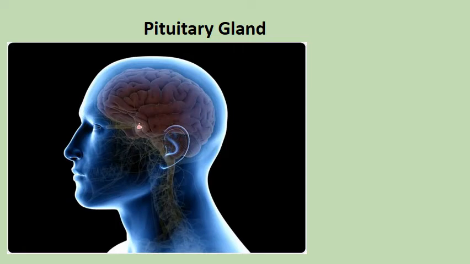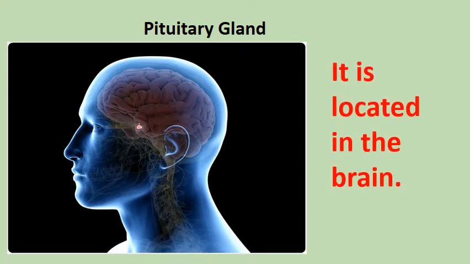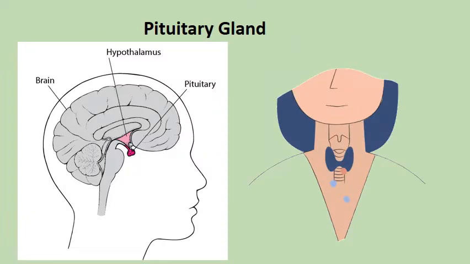Now, as you can see, also the place of the pituitary gland, it's over here. This one is the pituitary gland. So it's located in the brain. Where is the pituitary gland located? It is located in the brain. Now, the pituitary gland, we said earlier, produces hormones that control other glands.